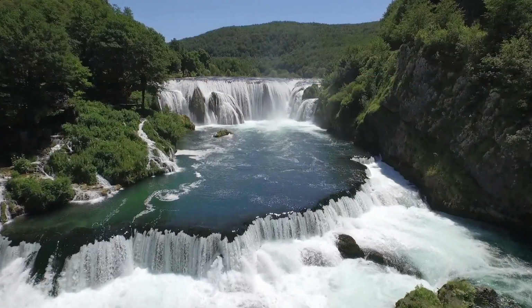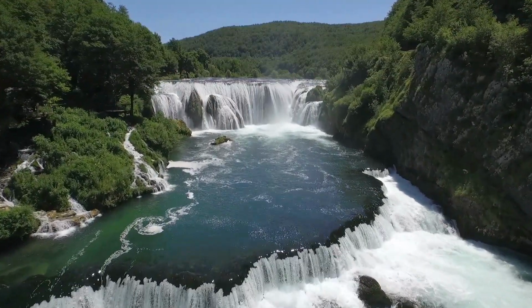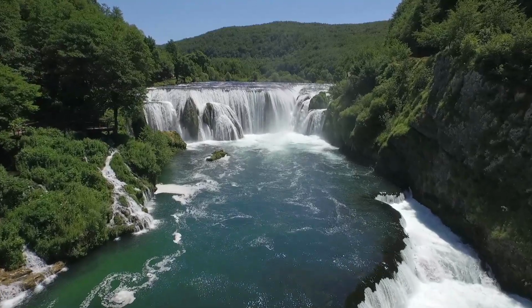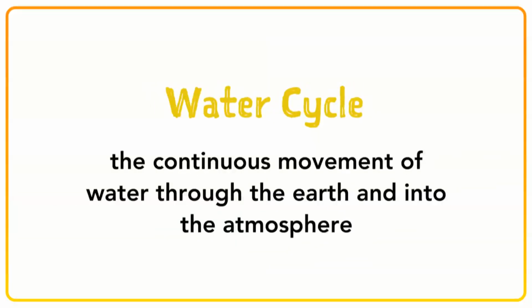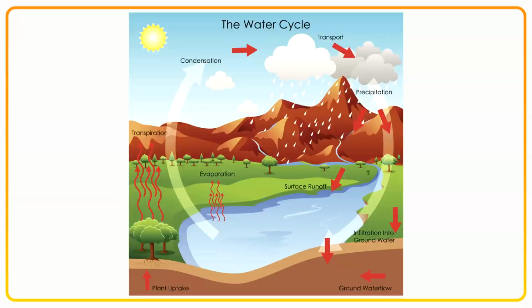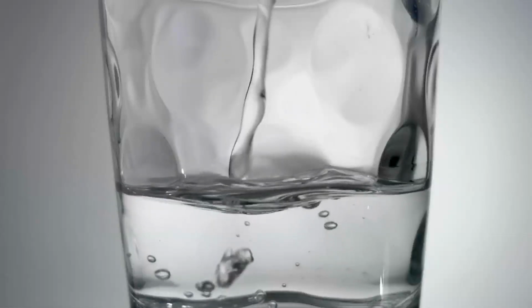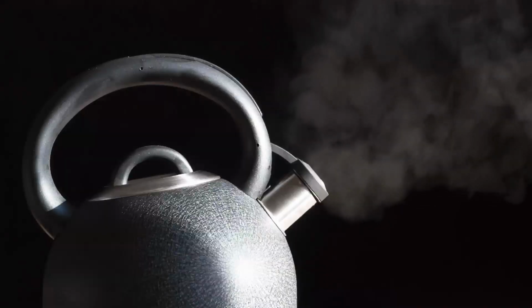All water travels through an impressive path called the water cycle. The water cycle is the continuous movement of water through the earth and into the atmosphere. This movement does not stop. In this cycle, the water changes forms too. These different forms are liquid, gas, and solid.